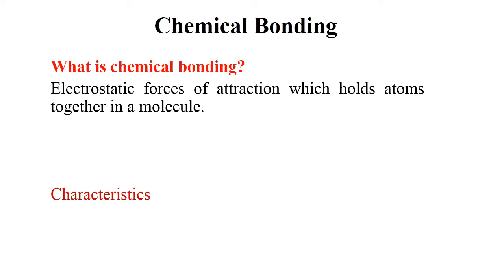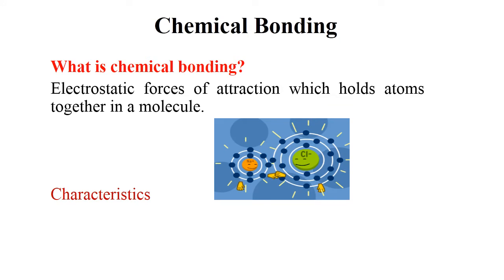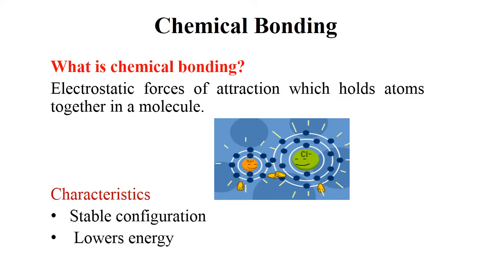Now the question arises why these atoms combine to form a molecule. Each atom has a tendency to attain a stable configuration. To attain a stable configuration, these atoms combine to form a molecule, and when a molecule forms, the energy of the system lowers. Because of this, the system becomes more stable. So these are the two reasons why atoms combine to form a molecule: one is to attain a stable configuration, and second is that the energy of the system becomes low.